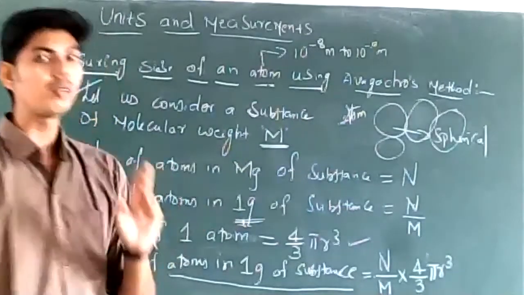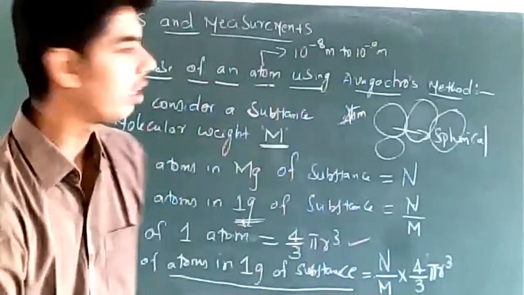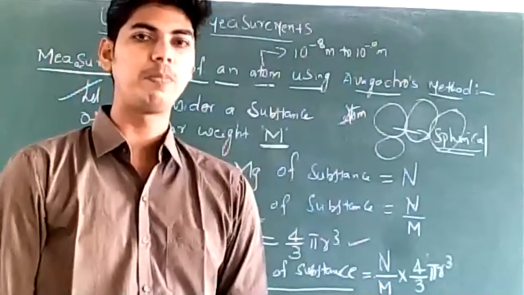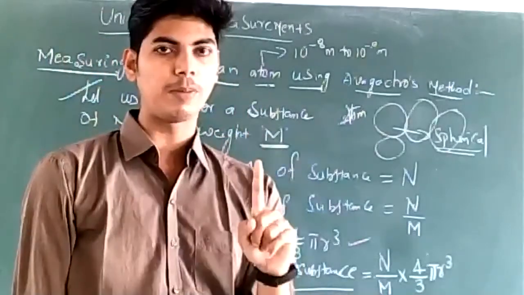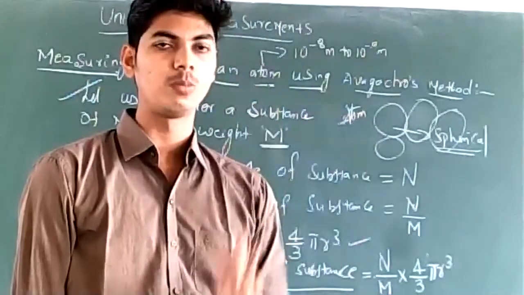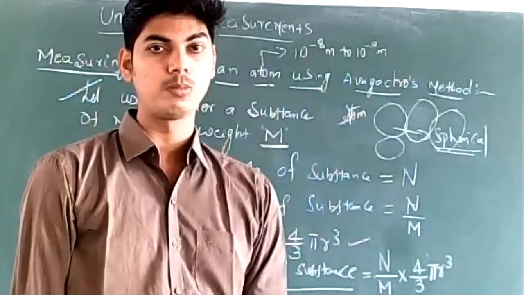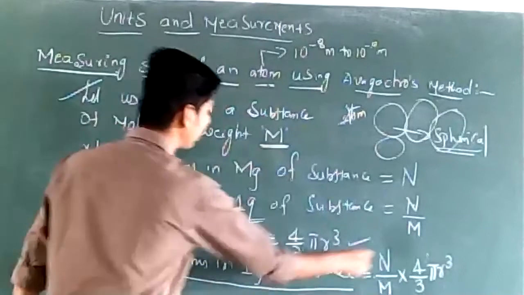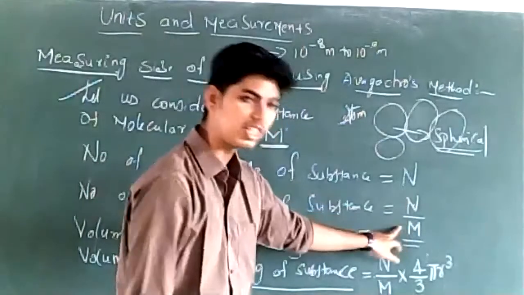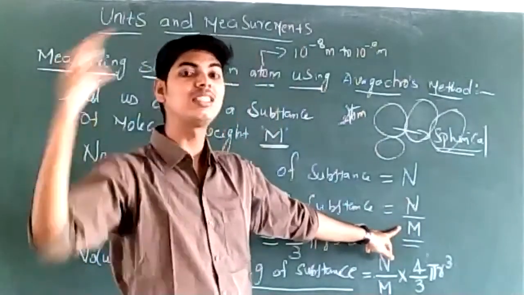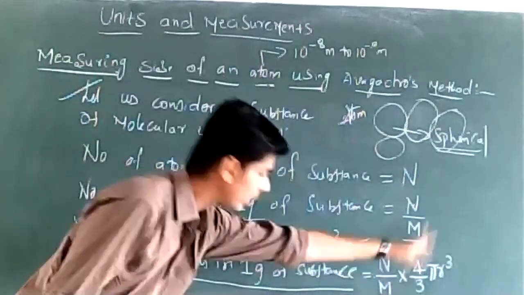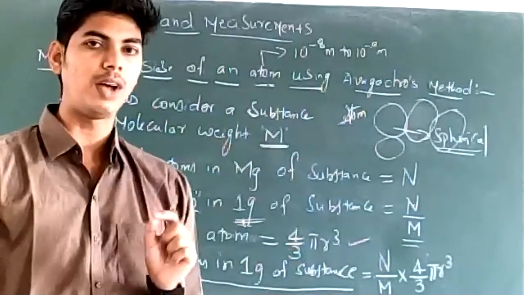Now you calculate the volume of each atom. What is the volume of one atom? See, the atom is supposed to be spherical in shape. So the volume of one atom must be 4 by 3 pi r cube. Two atoms, 2 into 4 by 3 pi r cube. Three atoms, 3 into 4 by 3 pi r cube. Four atoms, 4 into 4 by 3 pi r cube. How many atoms are present in 1 gram of substance? N by m. What is the volume of these atoms? N by m into 4 by 3 pi r cube. This is the volume of atoms in 1 gram of substance.